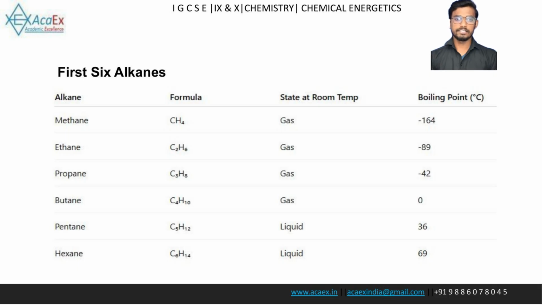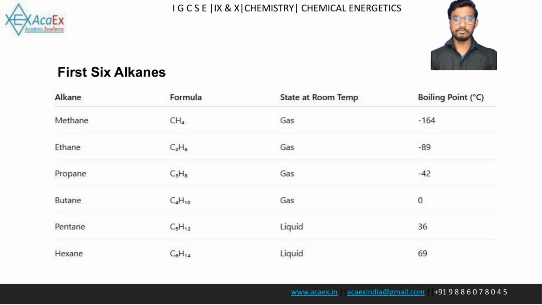First six alkanes. This table lists the first six alkanes and their properties. Methane, formula CH4, is a gas with a boiling point of -164 degrees Celsius. Ethane, formula C2H6, is a gas with a boiling point of -89 degrees Celsius. Propane, formula C3H8, is a gas with a boiling point of -42 degrees Celsius.